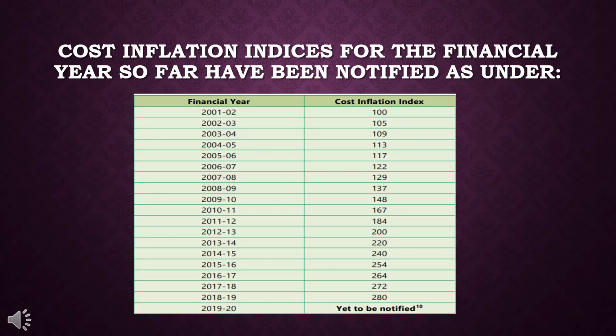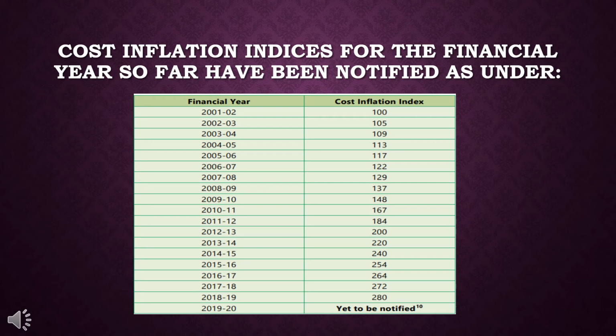Students, as I said earlier, I am going to share some cost inflation index with you. So here is the list, please go through it. In case there is a question regarding the long-term capital gains, then for sure in the question you will get these inflation indices. But for your reference, I am sharing the list with you. The cost inflation index for the financial year 2001-2 is 100, for 2002-3 it is 105 and so on, and for 2018-19 it's 280.